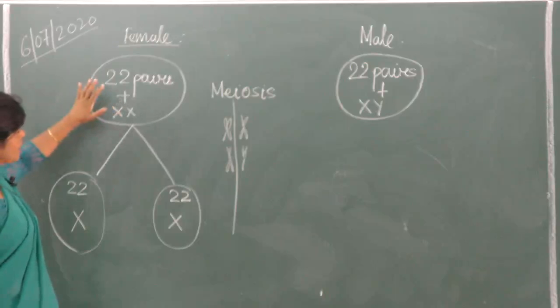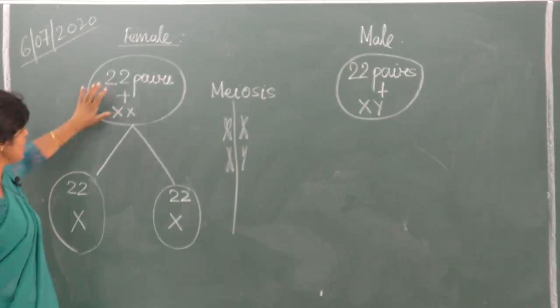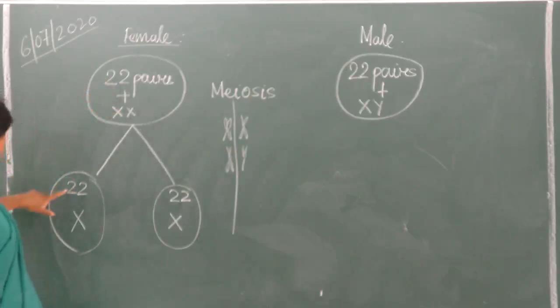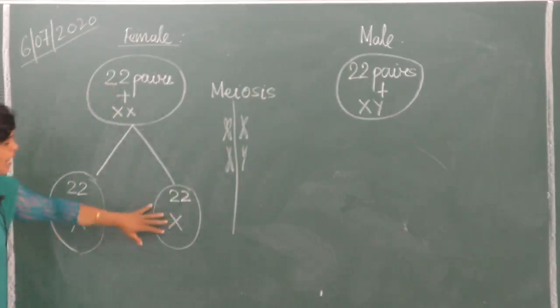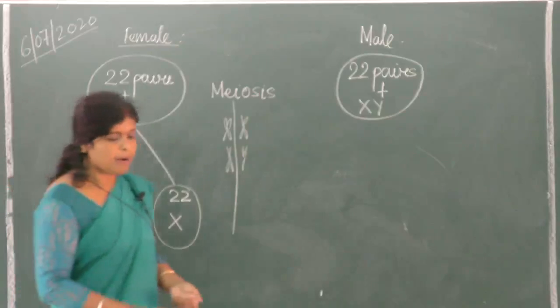So what are you finding? What types of gametes can a female produce? A female can produce 22X. All the gametes produced by her are the same, 22X. Is it clear? Okay, what about a male?